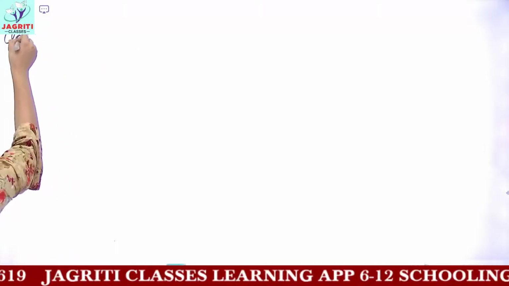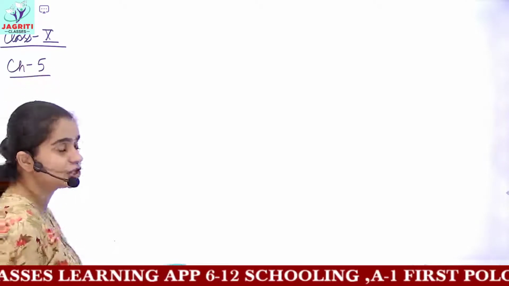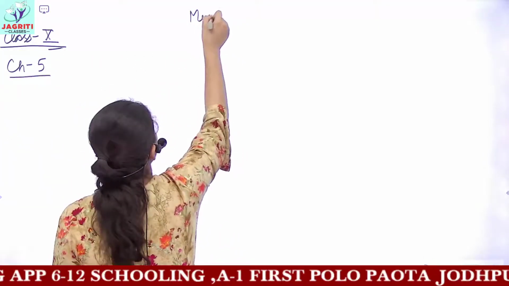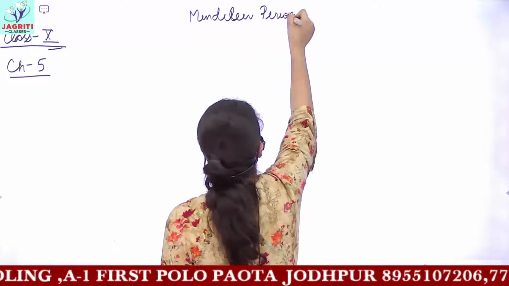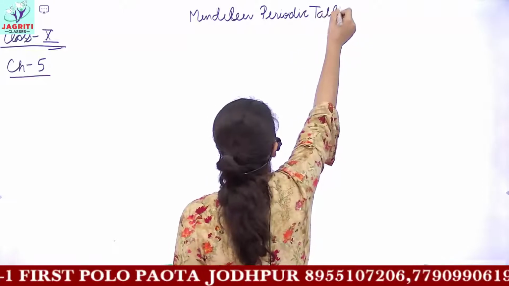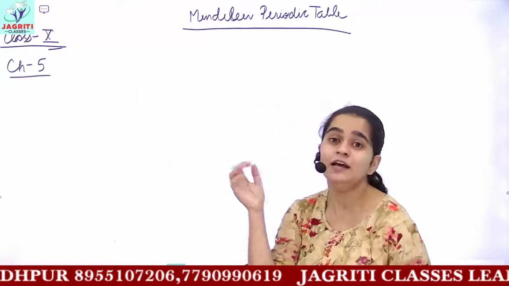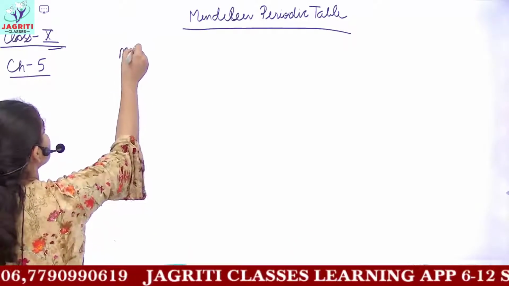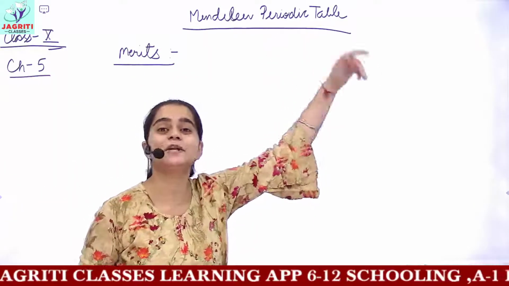So this lecture is for class 10th, chapter 5, periodic classification of elements, and this is part 3 of this chapter. We are discussing Mendeleev's periodic table. In the last lecture, I gave you the introduction and everything about Mendeleev's table. Now I'll be dealing with the merits and demerits of Mendeleev. Firstly, we'll study what were the merits of Mendeleev's periodic table.